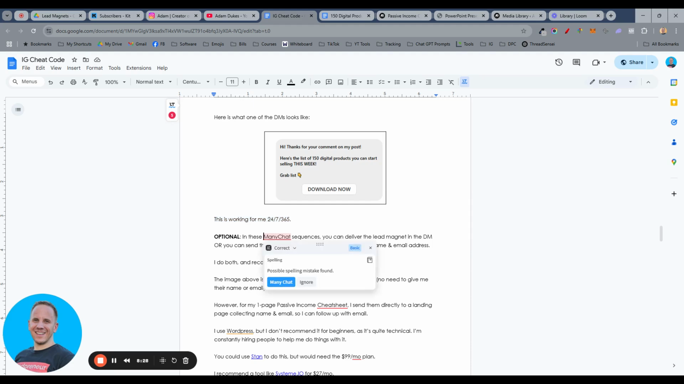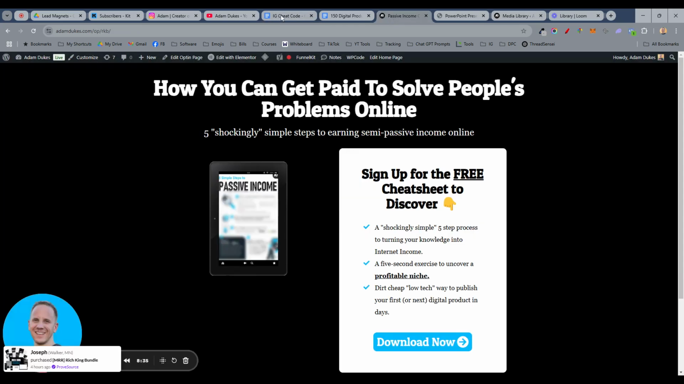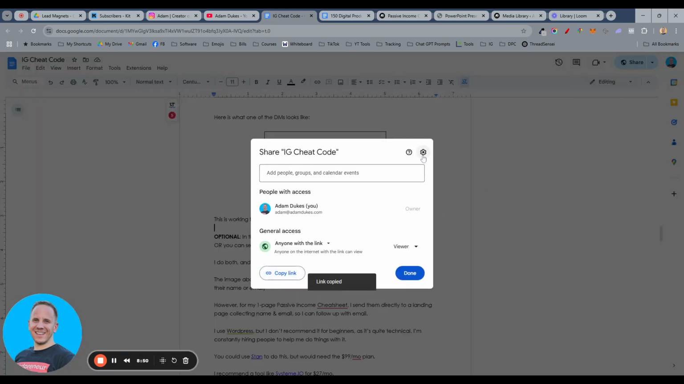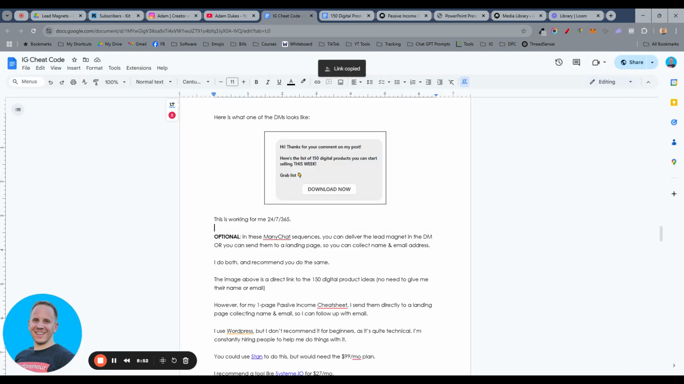Optional in these ManyChat sequences, you can deliver the lead magnet in the DM, or you can send them to a landing page like I do with this one. Like I said, most of my lead magnets I send right over ManyChat. I just send them a link to the document. Like this document right here, this IG cheat code, I just send them the Google Doc link. I go to share, and I copy the link. That's it. And I paste that inside of ManyChat and I send it out. Again, I do both, but most of my lead magnets I just deliver right over ManyChat.